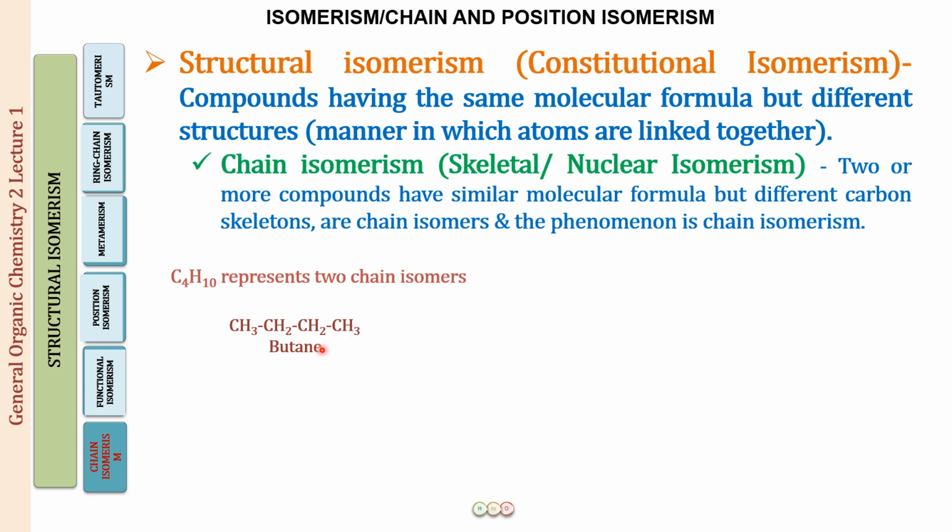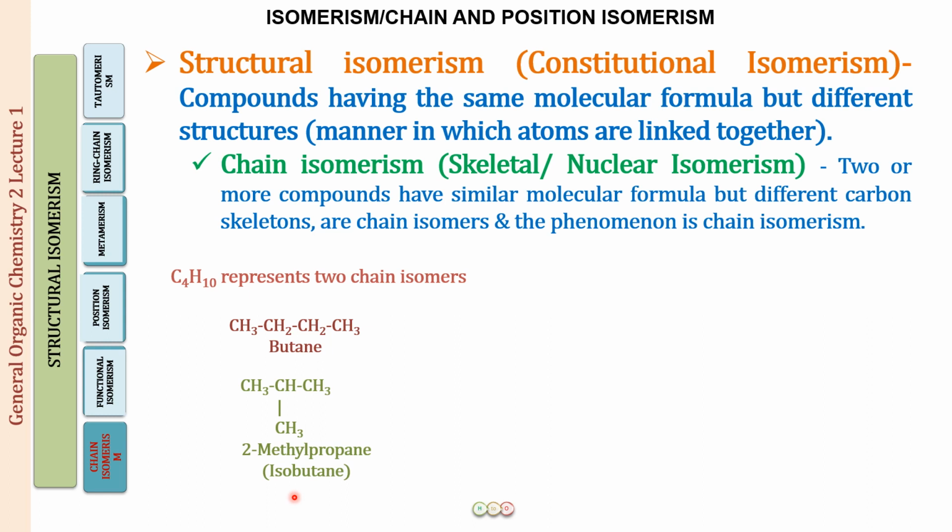Now we can shorten the length of this chain. Is it possible? Yes, it is possible. We can shorten it to a 3 carbon chain, and the methyl group that we remove from here, we can put somewhere in the middle over here. So we get this compound. Again, it is a 4 carbon compound, 1 2 3 4. The name of this compound is 2-methyl propane. The common name for this is isobutane.